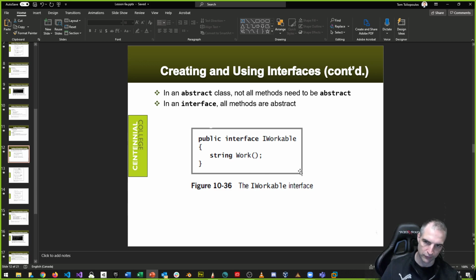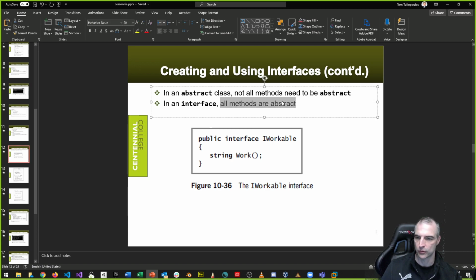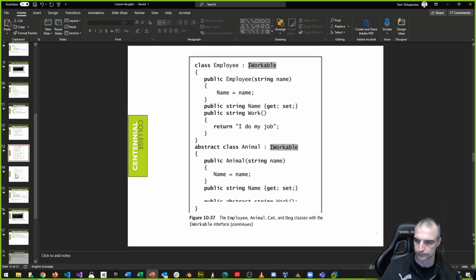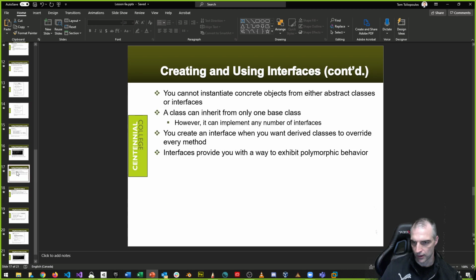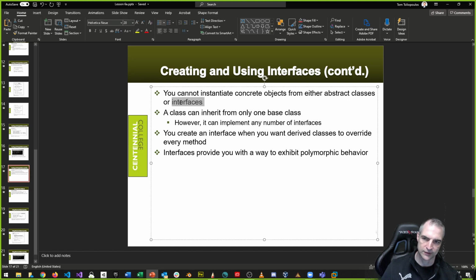You can have multiple methods here, of course, right? But like it says here, all methods are abstract, but you don't use the override keyword. You must override. Okay? It's all included. And that is your interfaces. As you can't instantiate a concrete object with either abstract classes or interfaces. So I can't just derive from an abstract class.